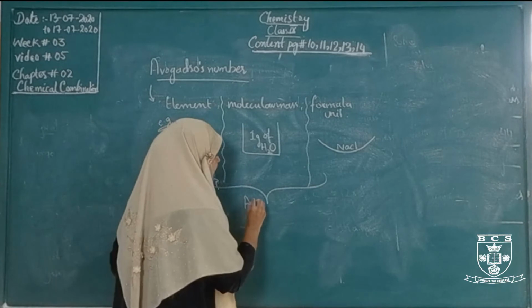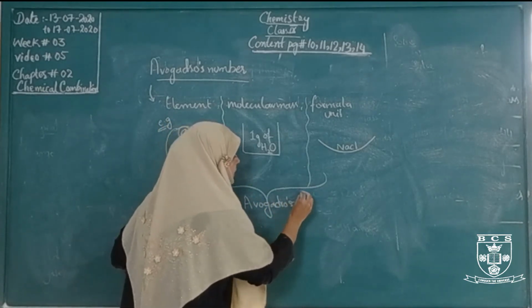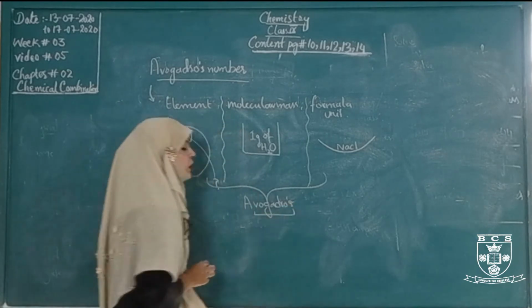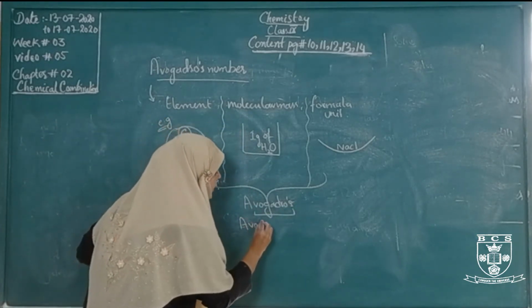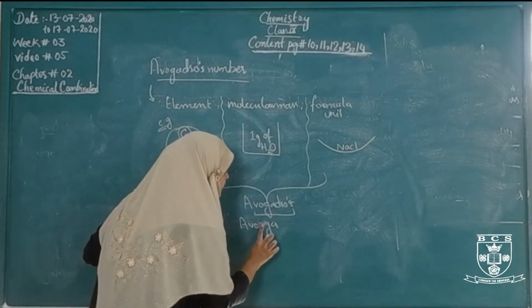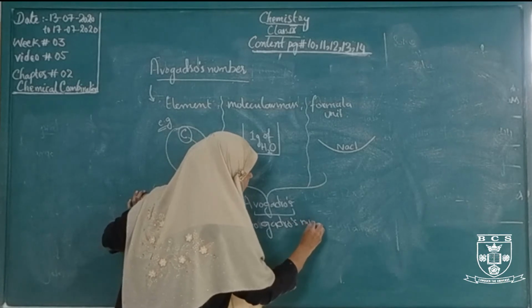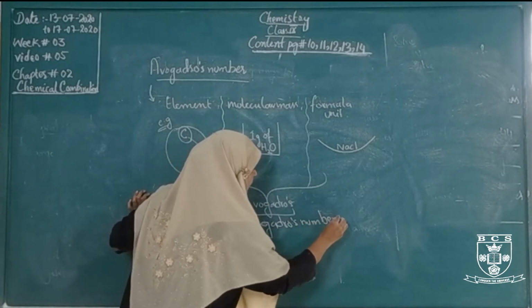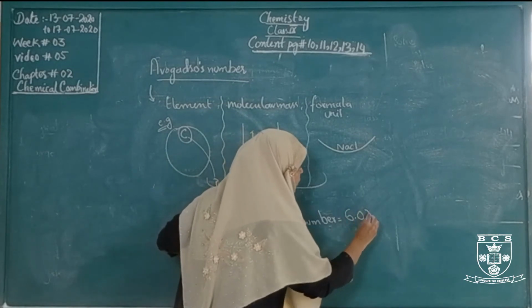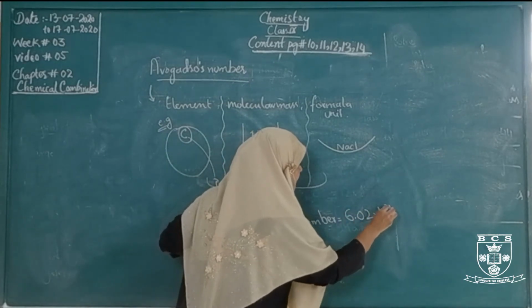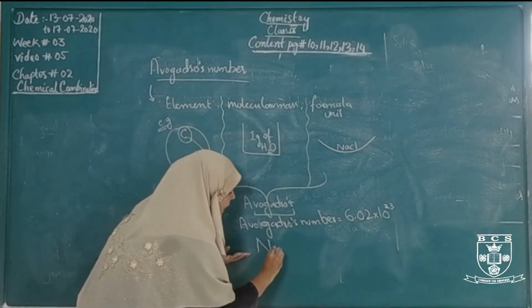Avogadro was a scientist and gave a value, which is Avogadro's number. The number of Avogadro is 6.02 into 10 to the power 23, and it is denoted by Na.